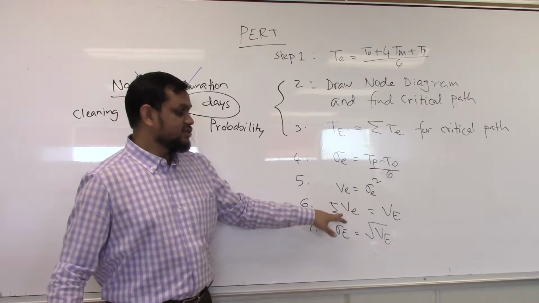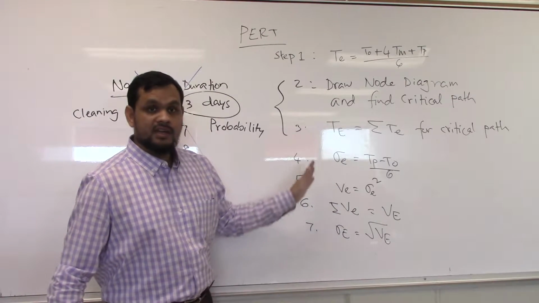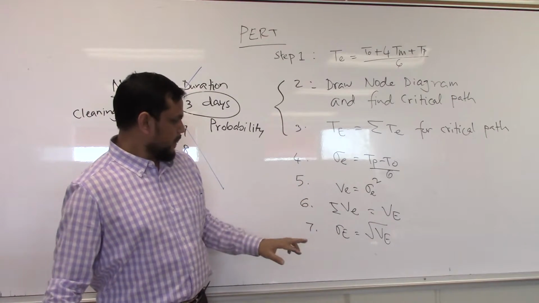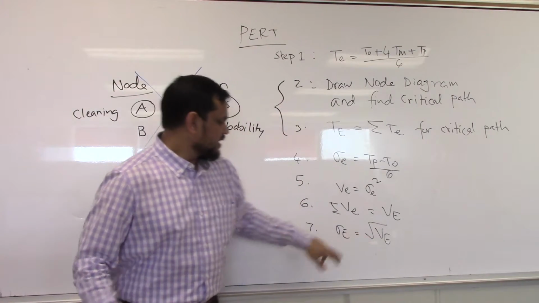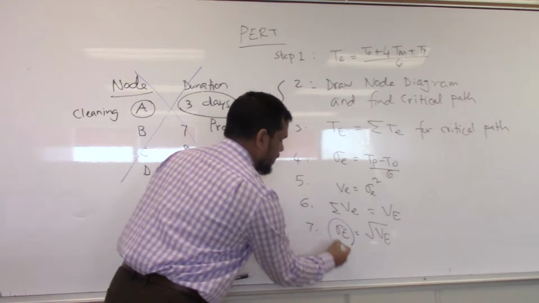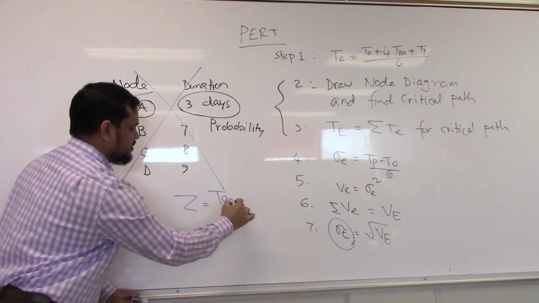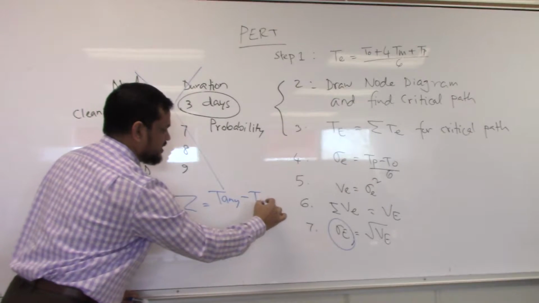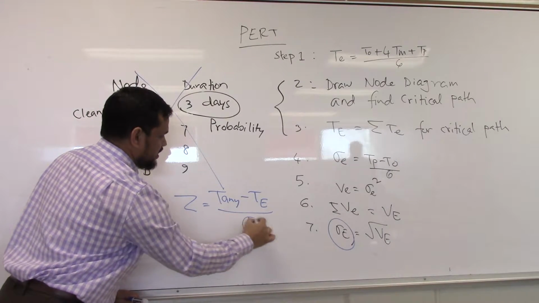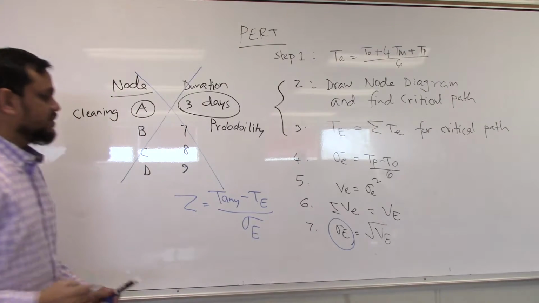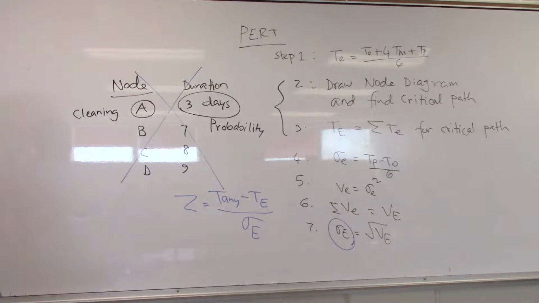Then take the summation of the variance for all the activities in the critical path, then take the square root; that is our standard deviation. Then the Z value is (any deviation minus my T expected) divided by the standard deviation. So this is just a summary of the last class.